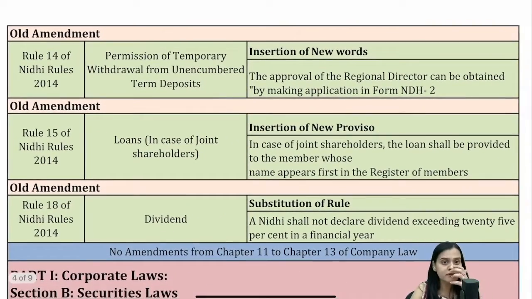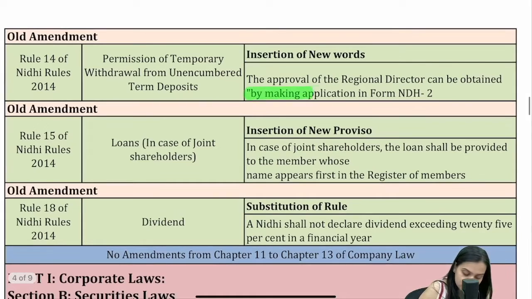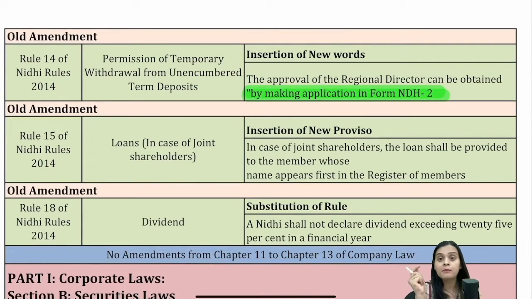Okay, rule number 14. See, you cannot withdraw your unencumbered term deposits. However, temporary withdrawal is allowed, and for that, you need the approval of the regional director, which is as it is. There is nothing new in this. However, what is new is this: by making an application in form NDH-2.